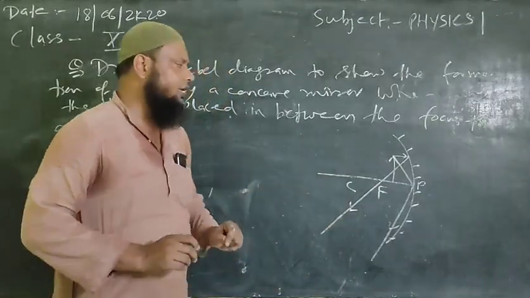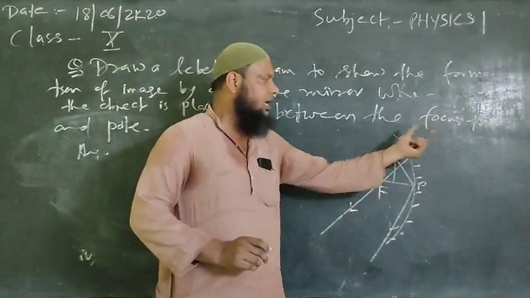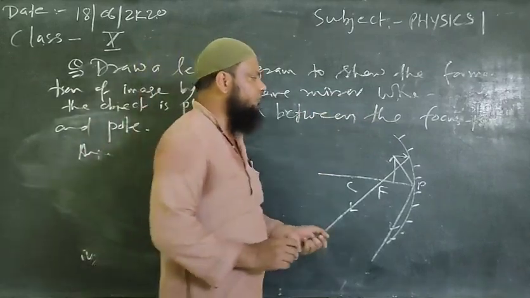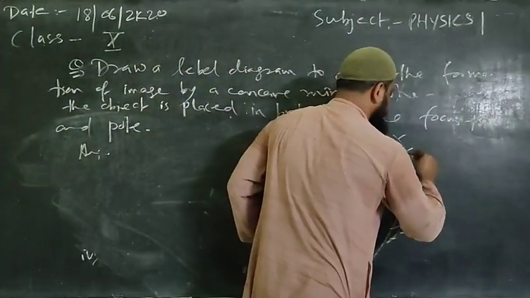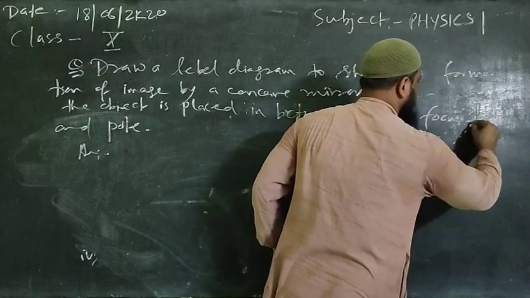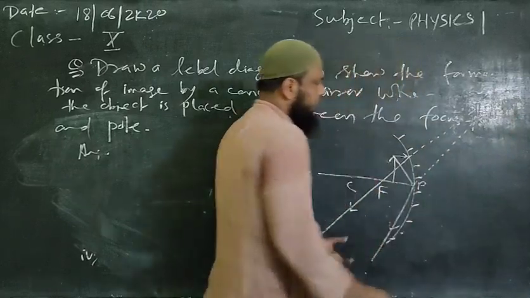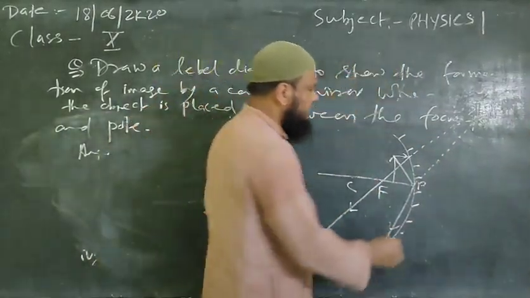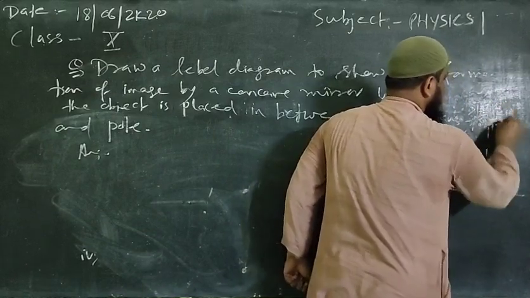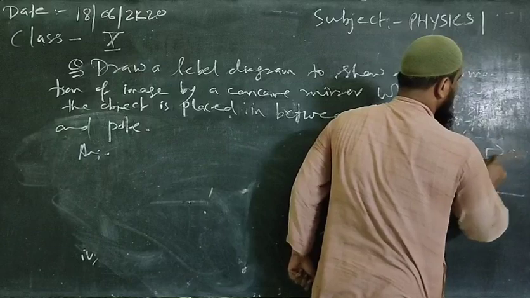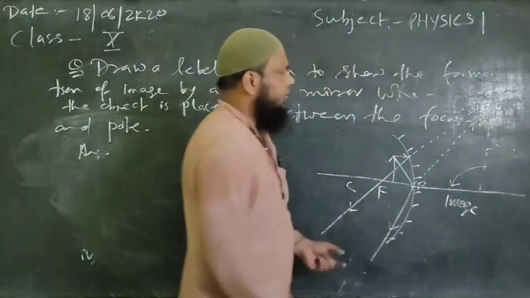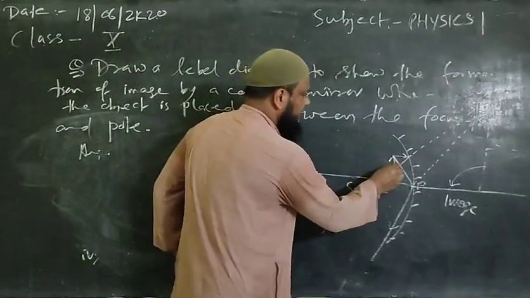If somehow we produce these two rays in the backward direction and try to find the point of intersection, we get it like this. This is your point of intersection. On drawing a perpendicular from this point to the principal axis, this will be the image. Here is the image, and here is your object.